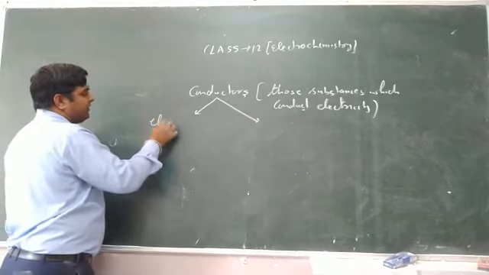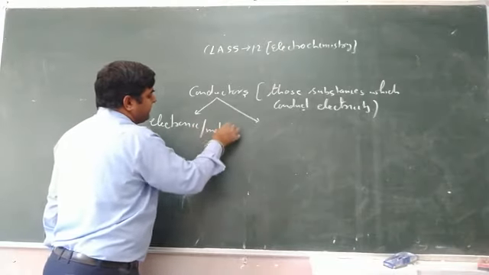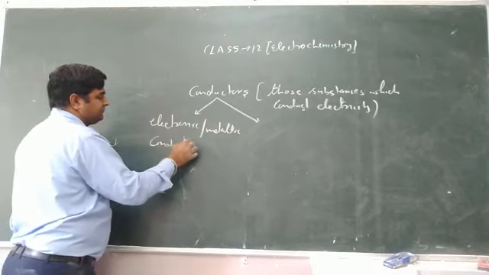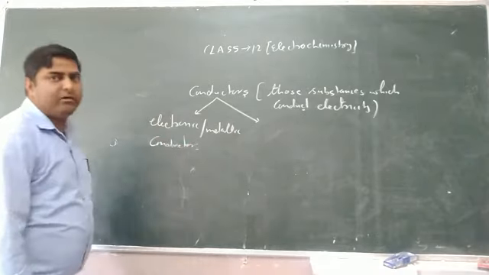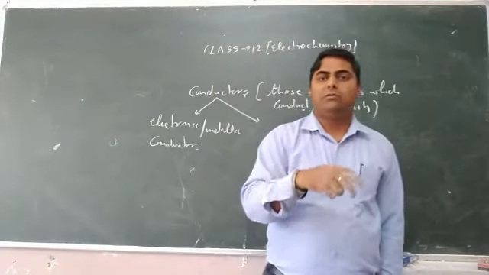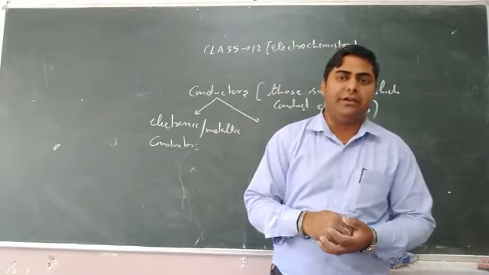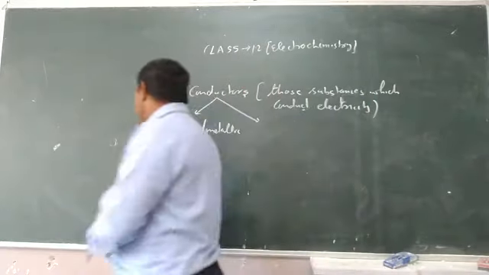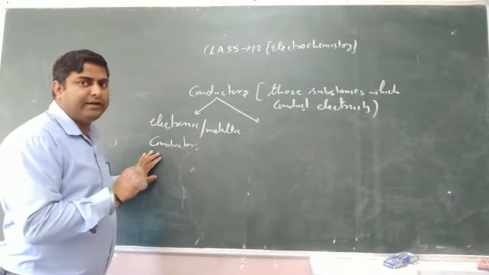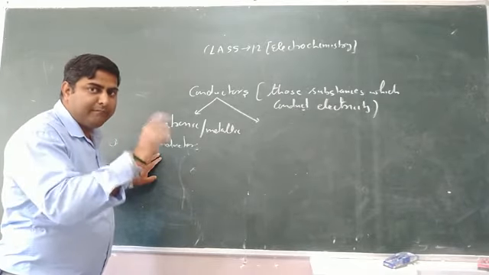One is called electronic or metallic conductors. Electronic or metallic conductors are those conductors which allow the electricity to pass through them without dissociating into ions. Generally, a metallic conductor contains a large number of free electrons, and due to the movement of those free electrons, current passes.